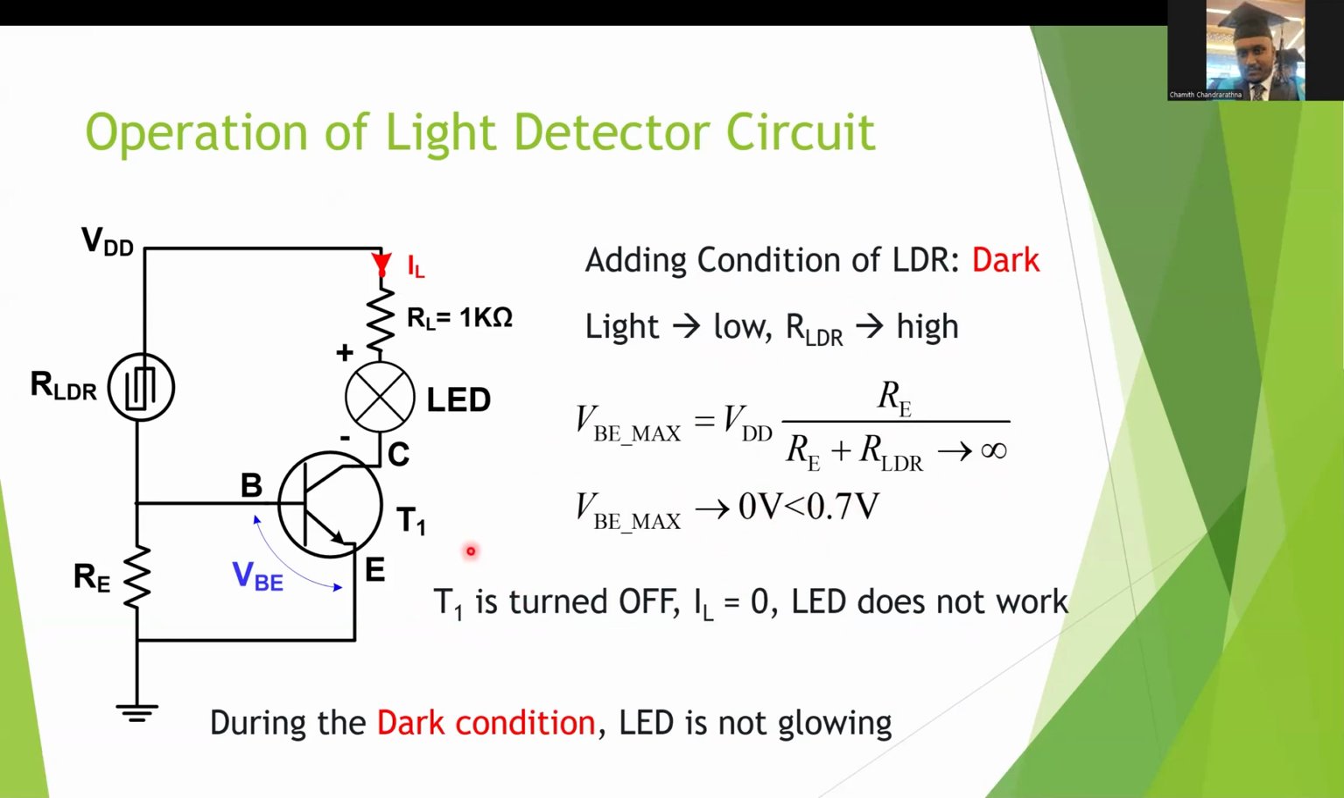which means VBE max is less than 0.7. That gives the transistor T1 is turned off. There will be no IL current. In that case, the LED does not work. So the conclusion: during the dark condition, the LED is not glowing.